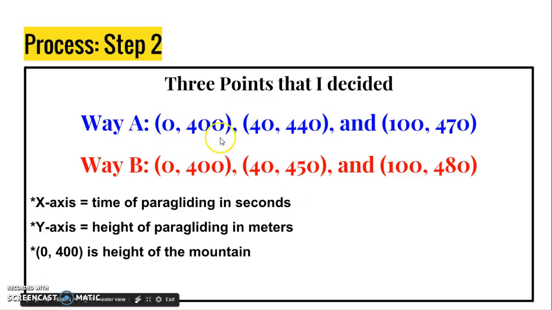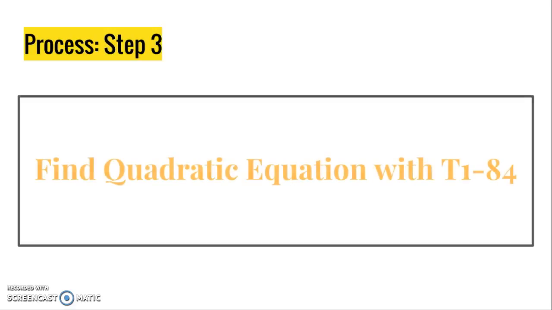Also, (0, 400) remains constant because it is the point where I jump from, and the height of the mountain, which is about 400 meters. So with these 3 points for each, now I'm going to use the TI-84 to find the quadratic equation.